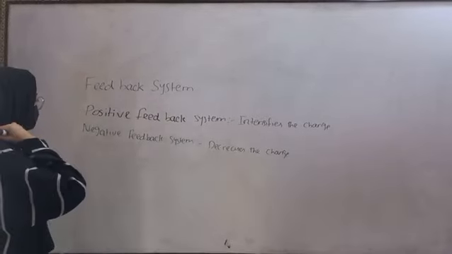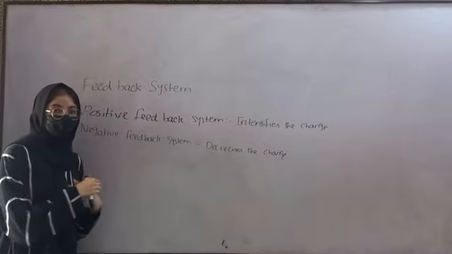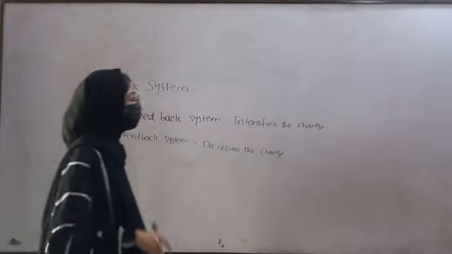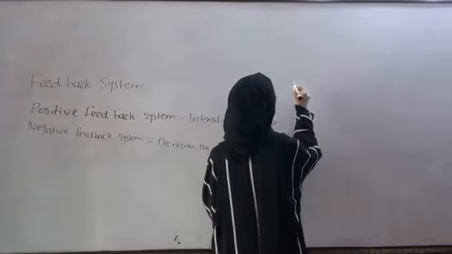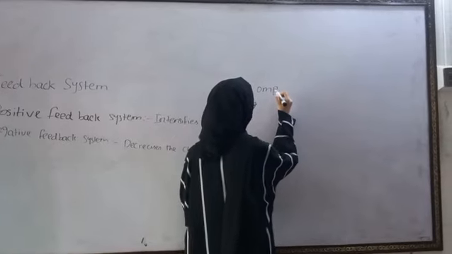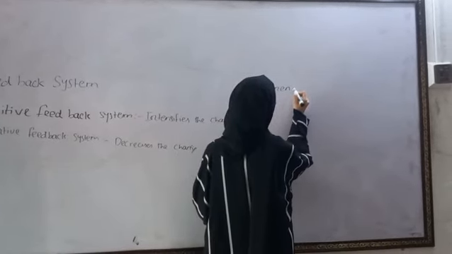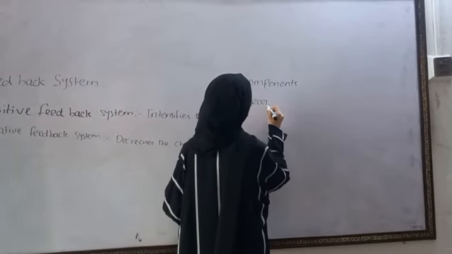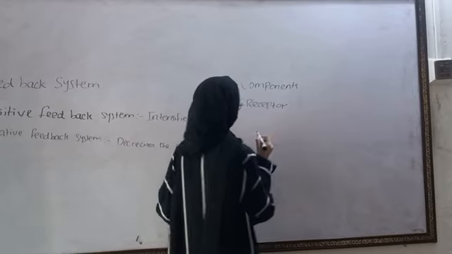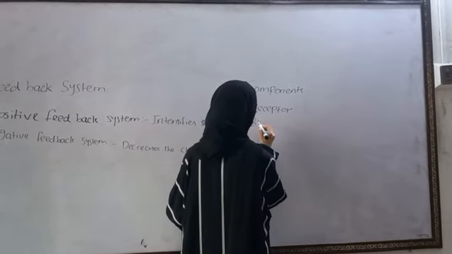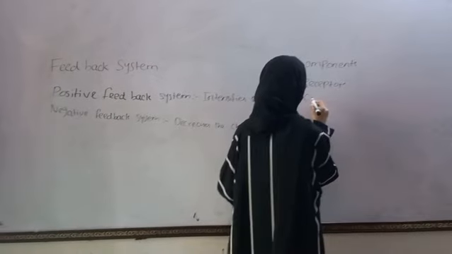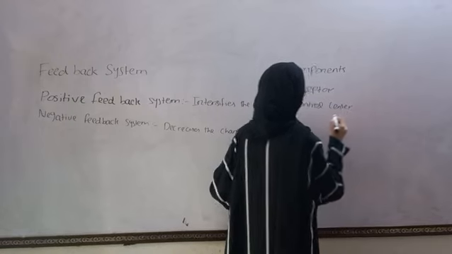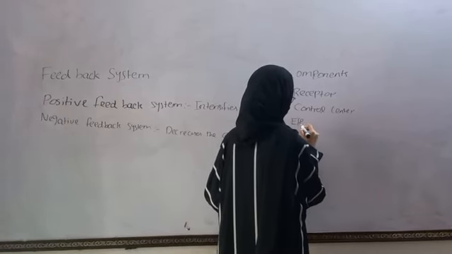Now there are some components that are involved in the feedback system, and by using those components, the feedback system works. Let's have a look at those components. First component is receptor. Second is the control center, which is normally the brain. And the third is effectors.